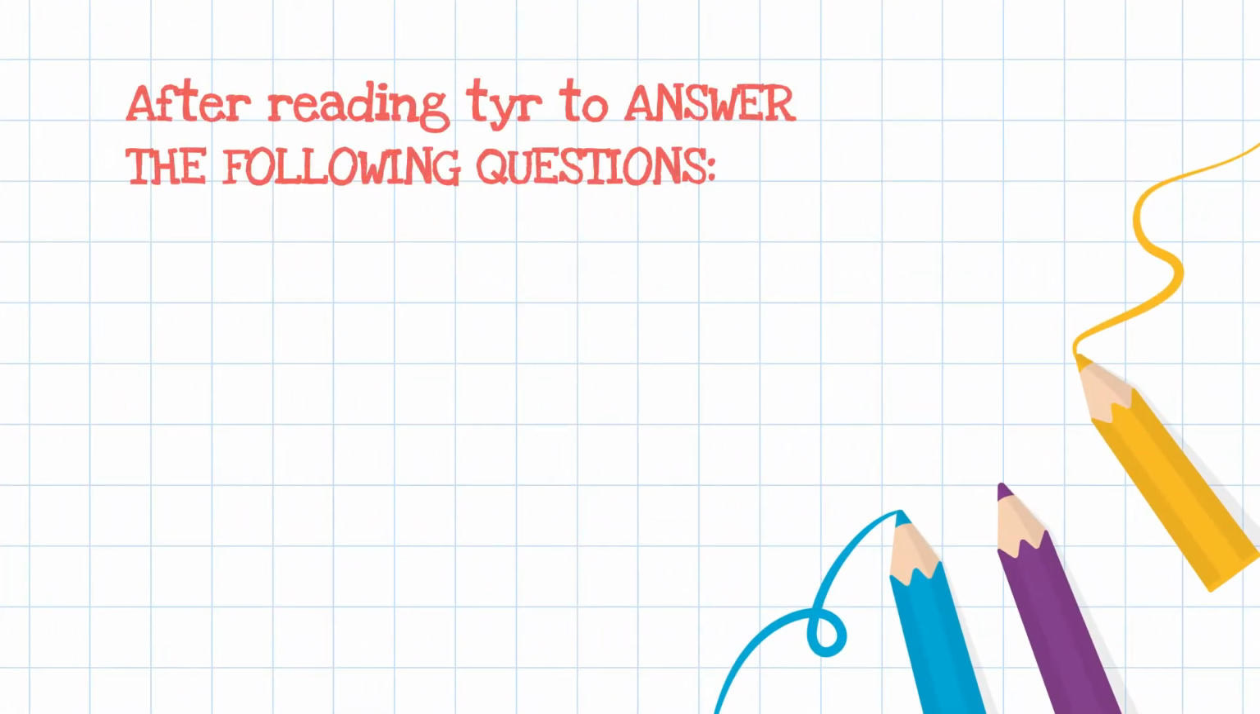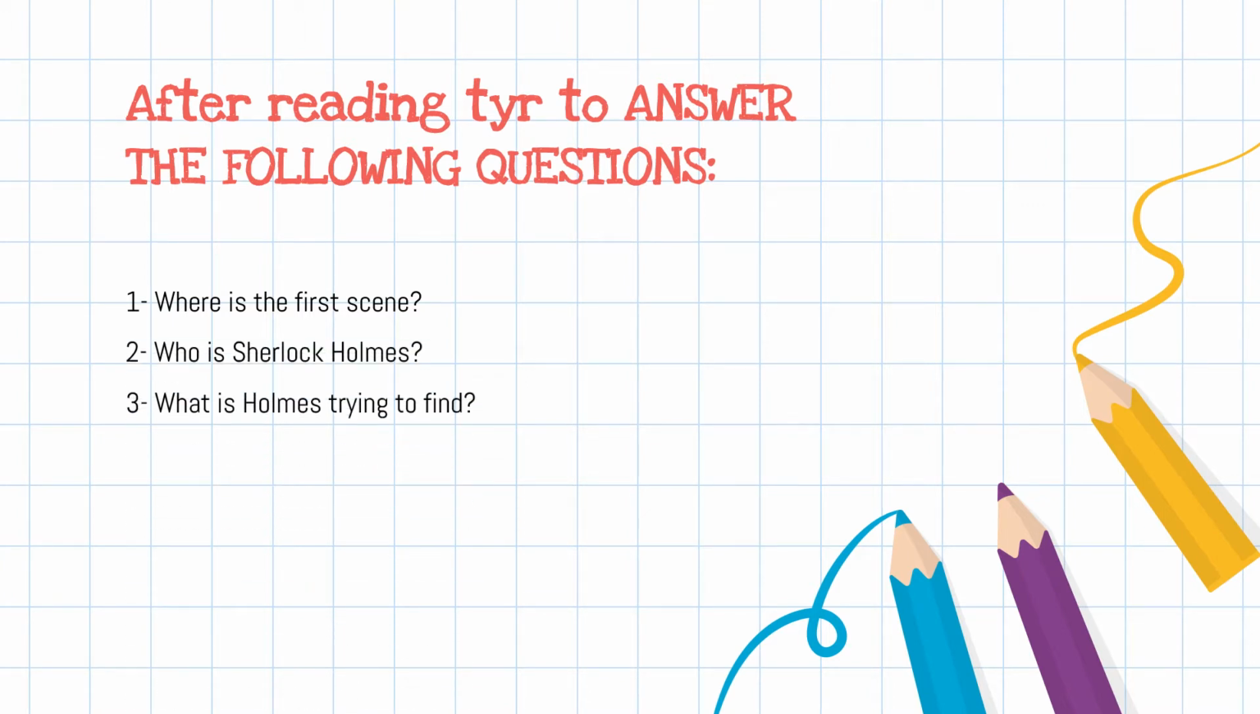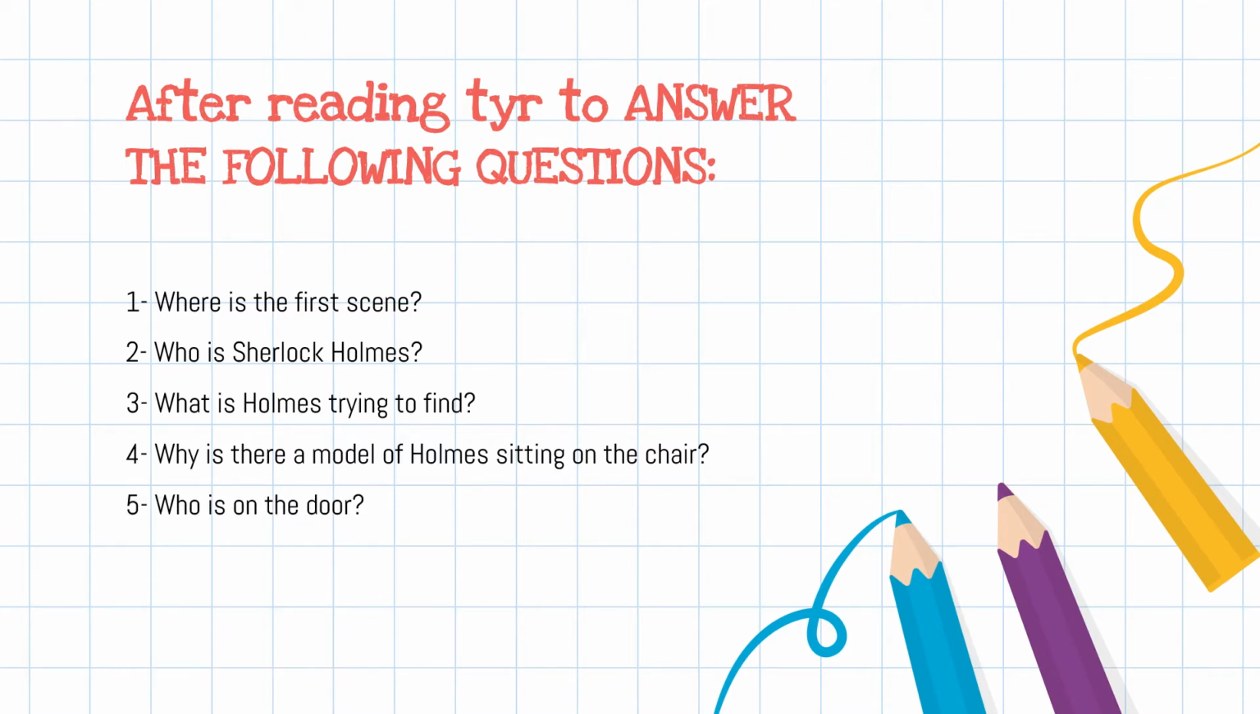After reading, try to answer the following questions. Number 1. Where is the first scene? 2. Who is Sherlock Holmes? 3. What is Holmes trying to find? 4. Why is there a model of Holmes sitting on the chair? 5. Who is at the door? 6. Who is Sebastian Moran?